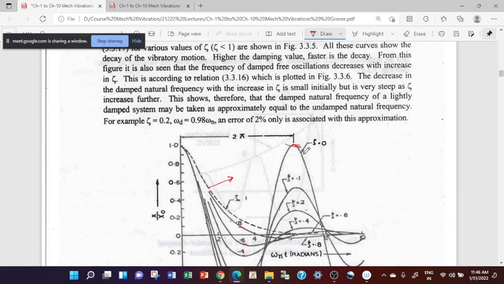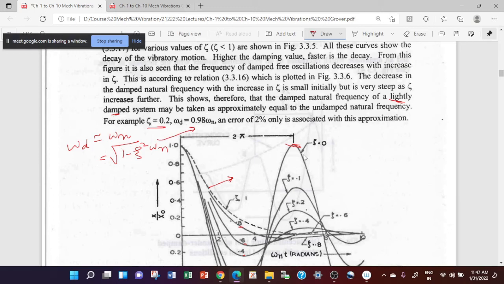Now for a lightly damped system, we can assume that omega d is approximately equal to omega n. But don't assume this for numerical problems; for practical purposes, we can assume it. So if zeta is equal to 0.2, then omega d, which is square root of 1 minus zeta square into omega n, comes out to be 0.98 omega n.